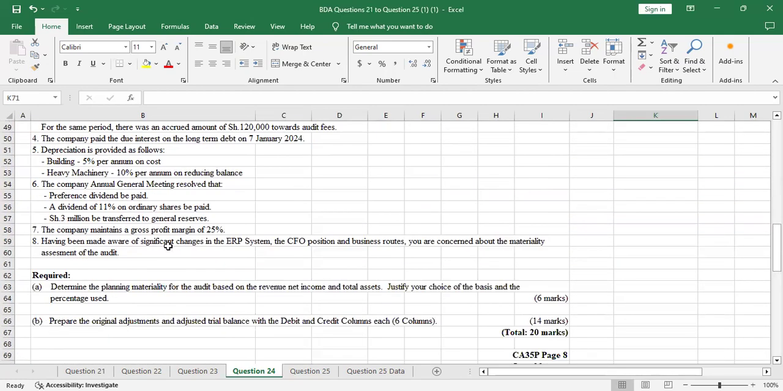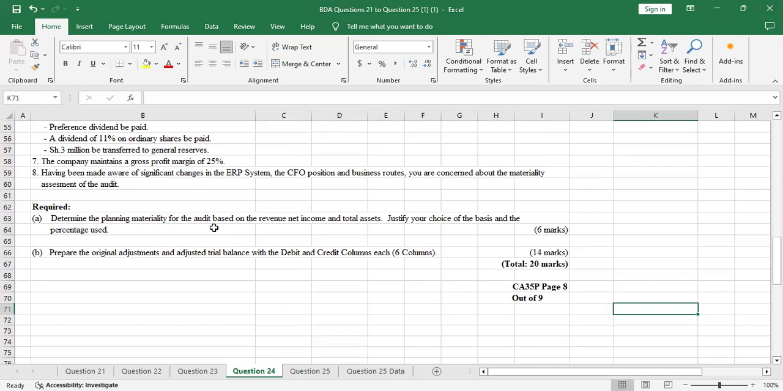So I'll start with Part A: determine the planning materiality for the audit based on the revenue, net income, and total assets. Justify your choice of the basis and the percentage used. Here it was upon you to know what materiality is. Materiality in audit, you should have done audit to know what materiality is. Materiality refers to those misstatements that may influence the economic decisions of stakeholders.